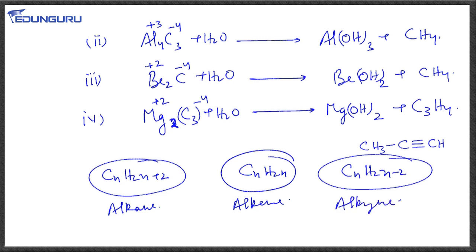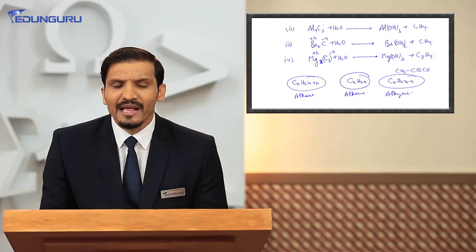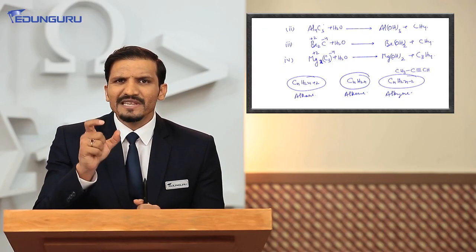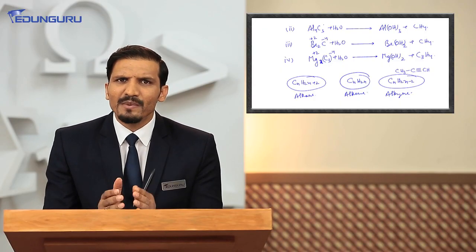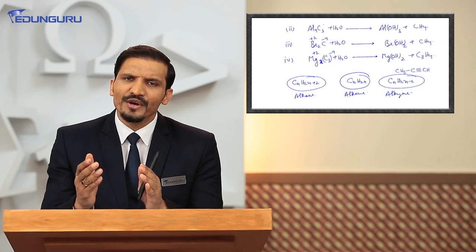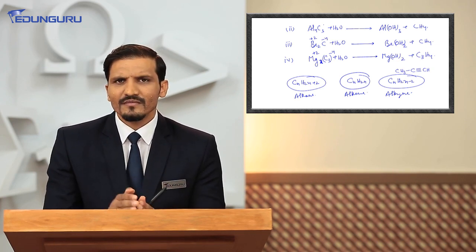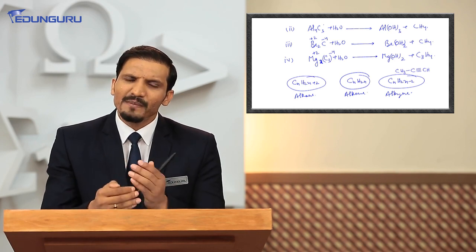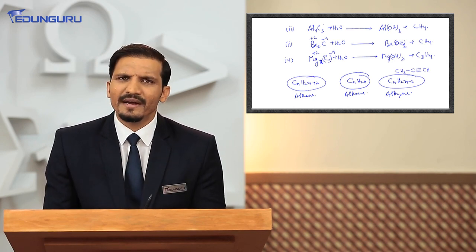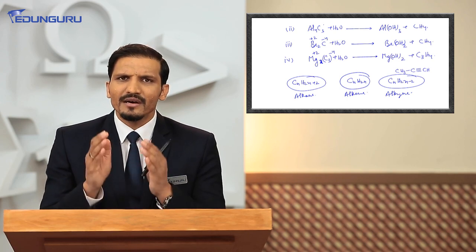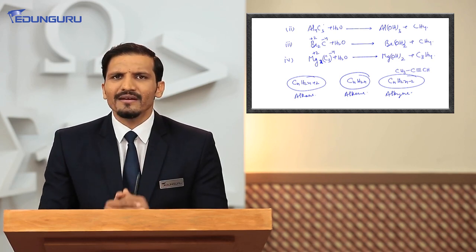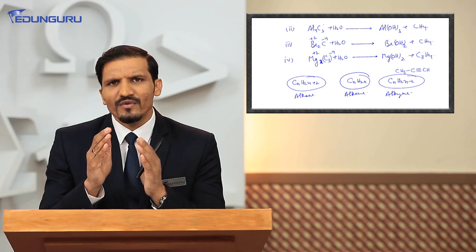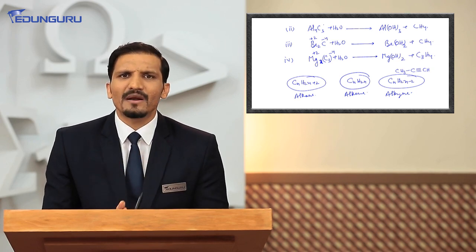So if we proceed according to the general formula, we can find out the unit of negative charge on the carbon, and that is the number of hydrogen that will get added there. That is the concept behind preparation of hydrocarbons from metal carbide.